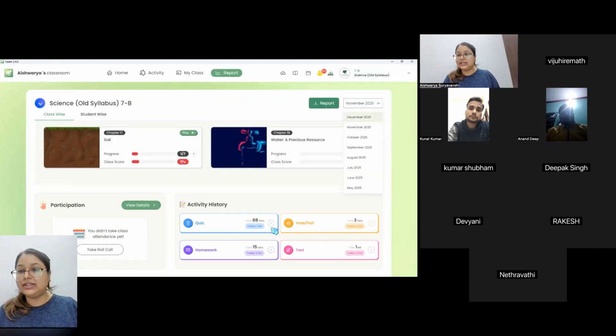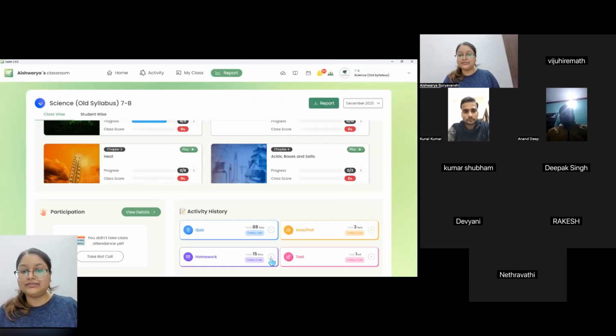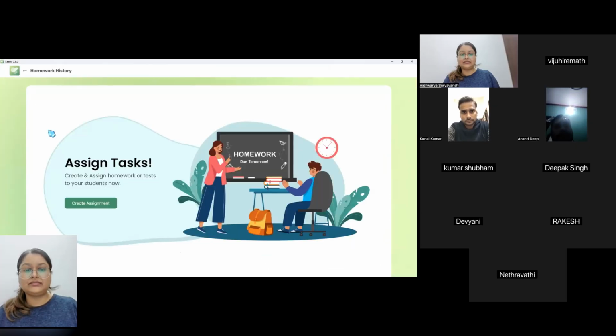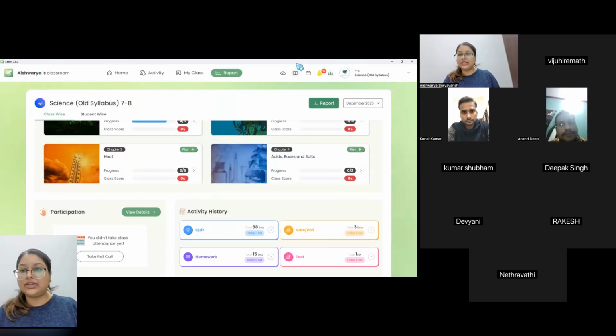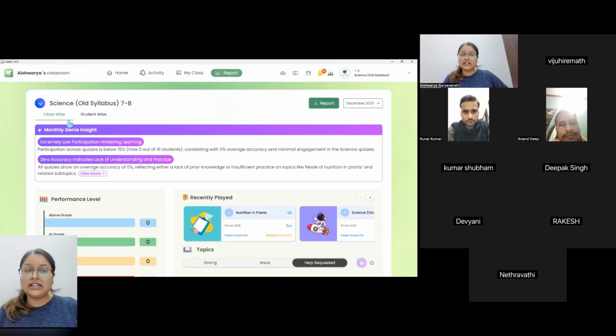I think it should be in December. I think. Okay, so I think there's some network problem on my end. That's why it's not reflecting. But you will be able to see all your homework over here, and you can open any homework that you have assigned earlier and get the real-time report for the homework too. So that's the class-wise section.